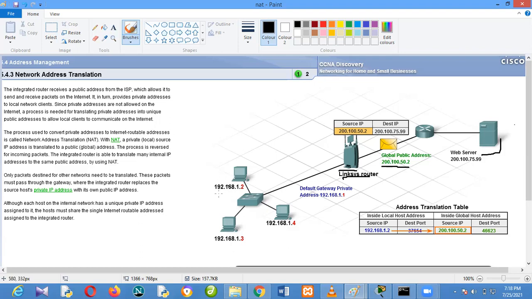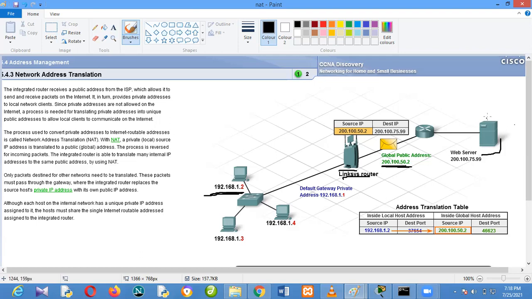So when someone here is browsing, the person will fill up the frame, and in the place of the source IP address, the router will replace it with its own public IP address. So it's actually translating your private IP address to a public IP address and then sending.